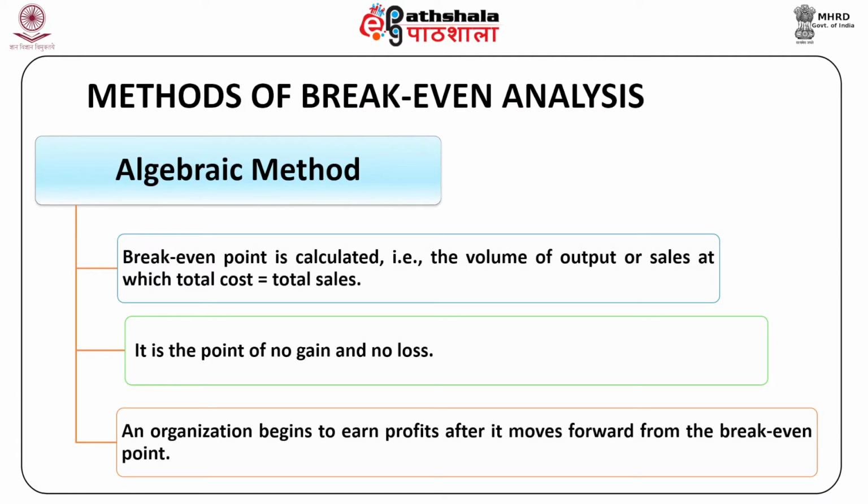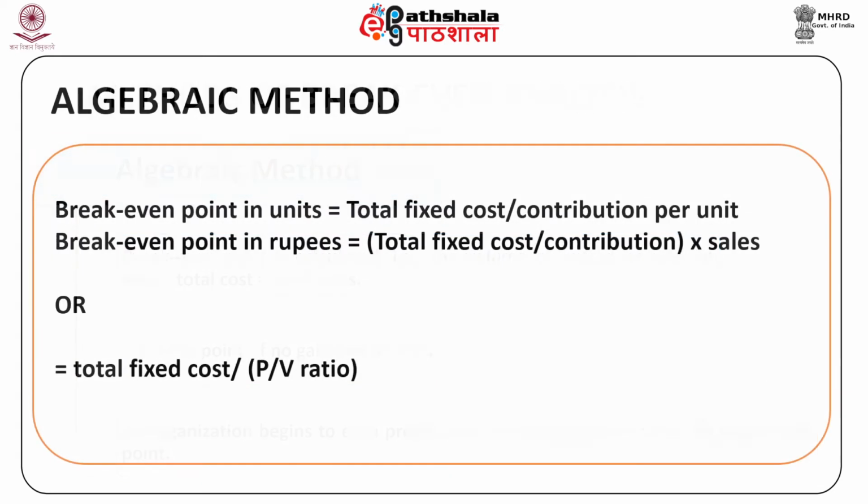Therefore, a break-even point is the point of no gain and no loss. It indicates the minimum point of production at which the total cost is recovered. An organization begins to earn profits after it moves forward from the break-even point. Break-even point in units is equal to total fixed cost divided by contribution per unit. Break-even point in rupees is equal to total fixed cost divided by contribution multiplied by sales, or this is equal to total fixed cost divided by PV ratio.